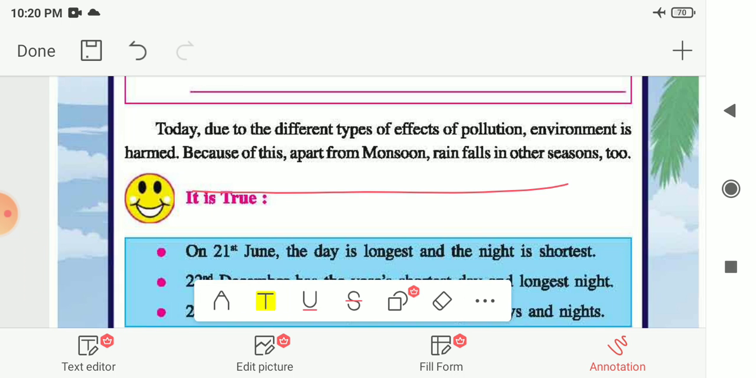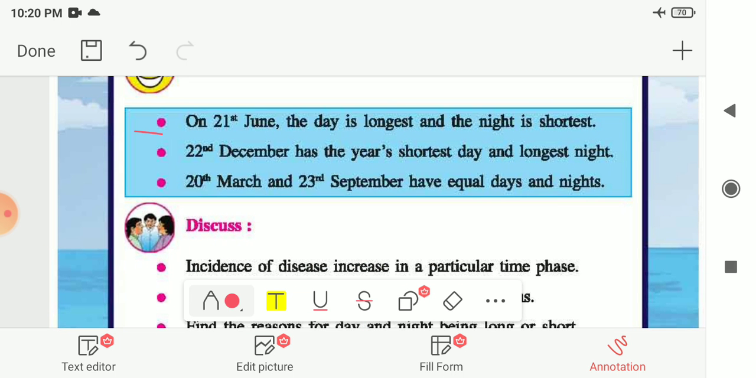Now here some facts are given to you: on 21st June the day is longest and the night is shortest. On this day, 21st June, the day is longest. That means the sunrise is earliest and the sunset latest. So the day is longest and the night is shortest. Another fact is that 22nd December has the year's shortest day and longest night. That means on that day the sunrise is the latest and the sun sets earliest. So the day is shortest and the night is longest.